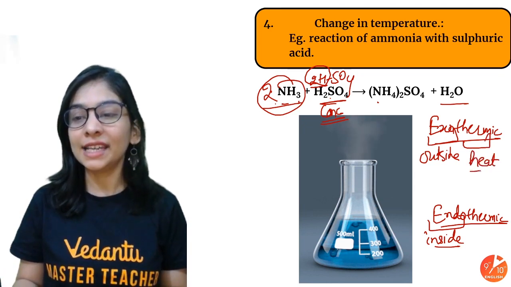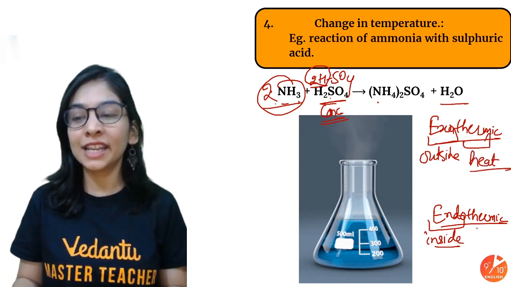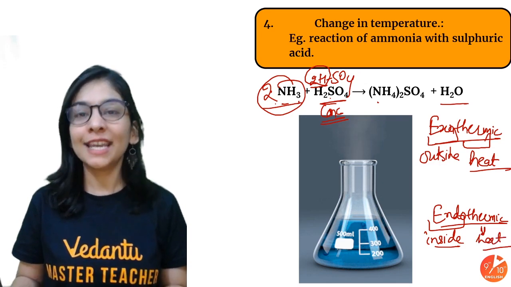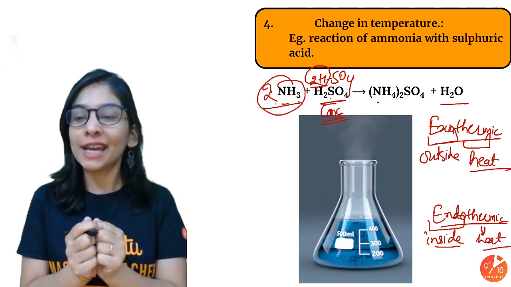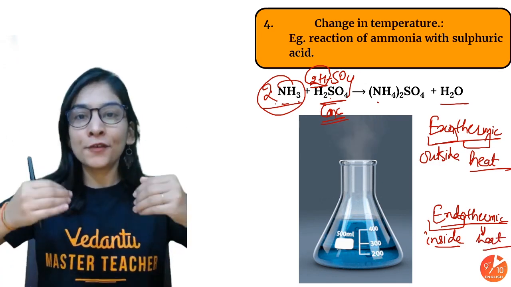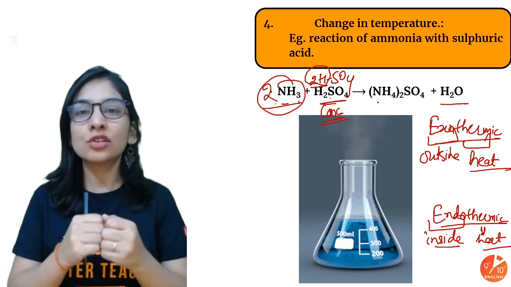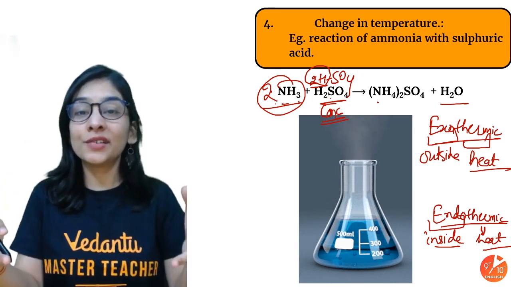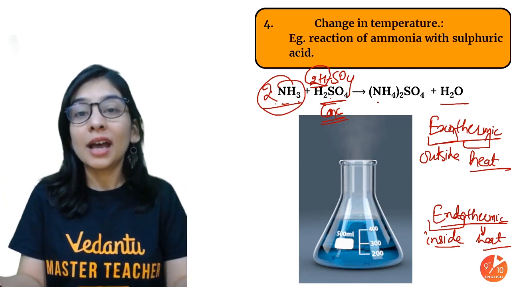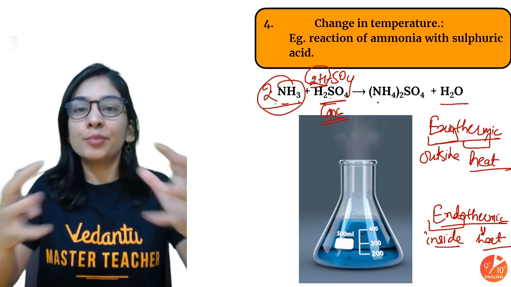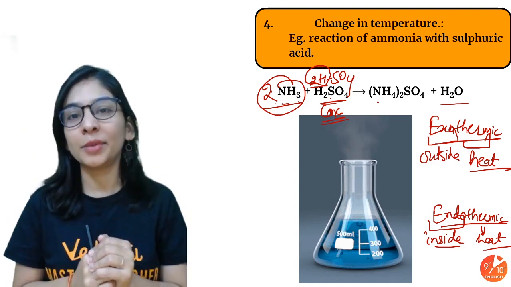Thermic means heat, thermal, related to heat. So change in temperature reactions will be of two types. Outside heat: if the reaction is releasing heat, the beaker will become hot. Endothermic, inside heat: if the reaction needs some amount of heat to perform, it absorbs the heat and the beaker will be a bit cold.